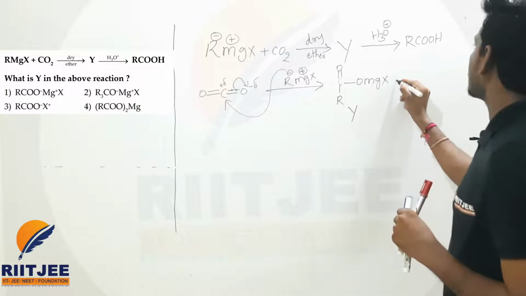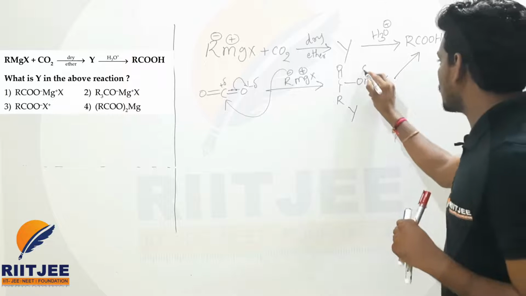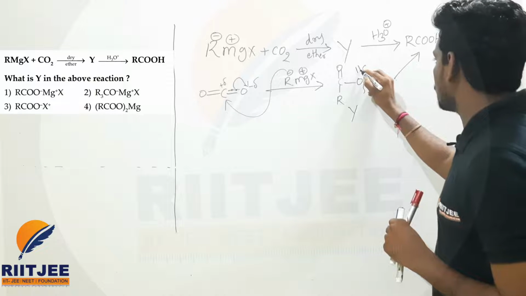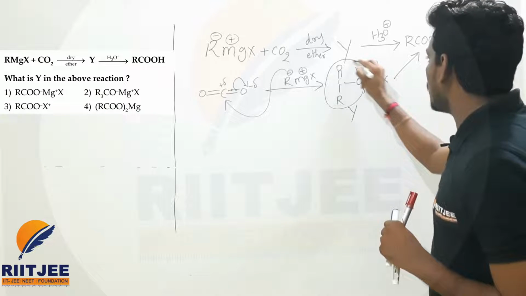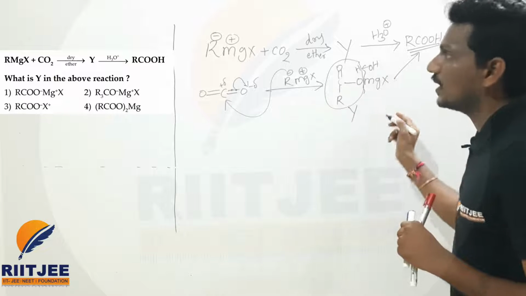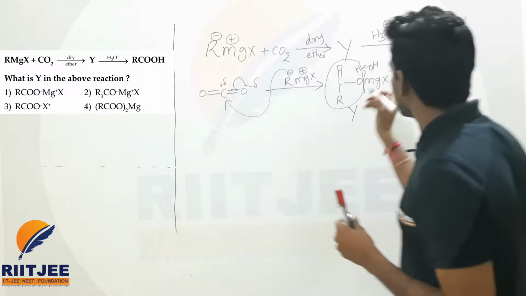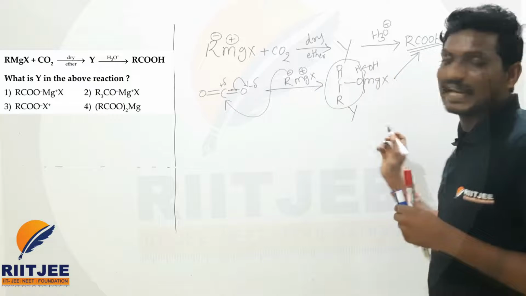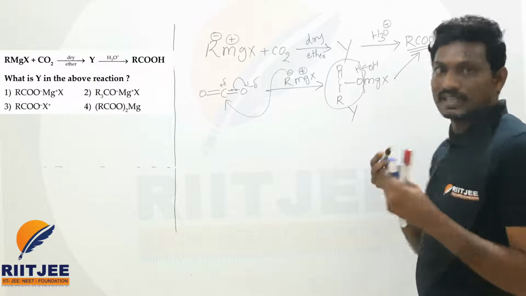If you hydrolyse this one, you will get RCOOH. How, sir? Here hydrogen will come, here OH will come, so this is converted into a carboxylic acid. Which option is matching this Y? Out of these four options, the first option is the same as this one. The right option of this question is the first option. Now let us move to the next question.